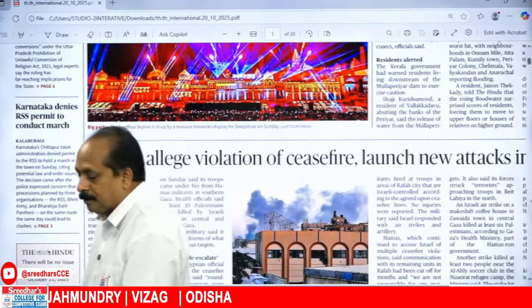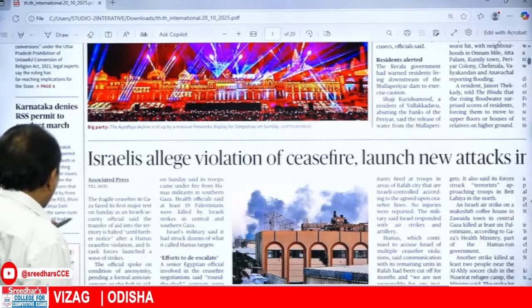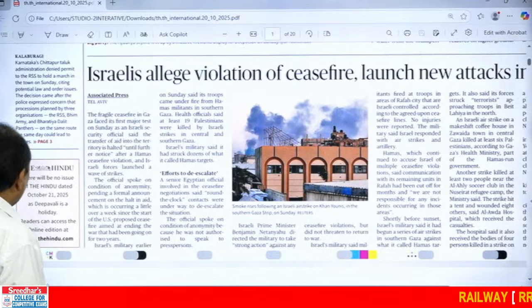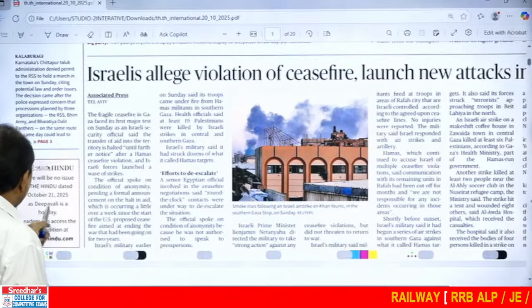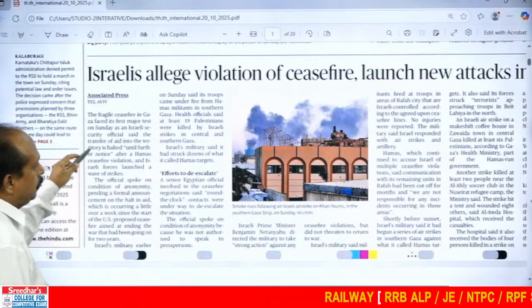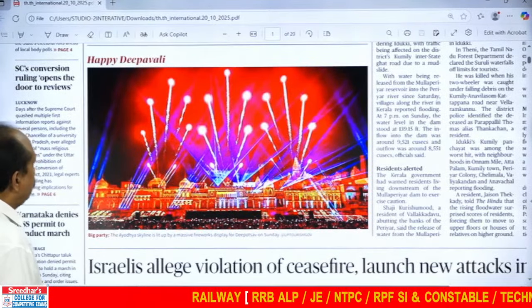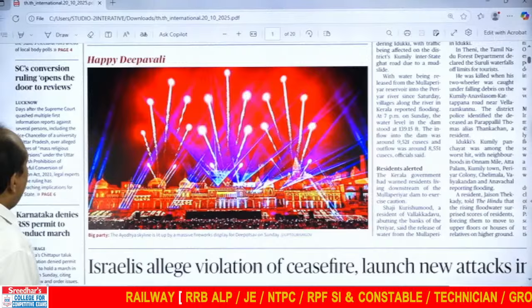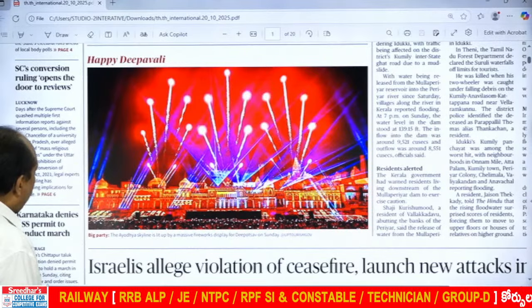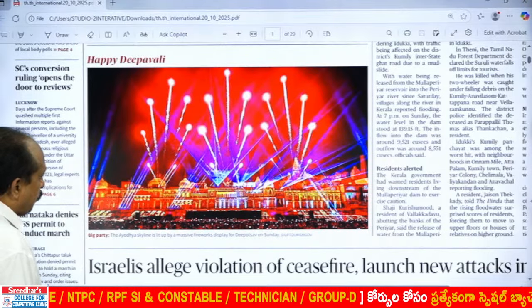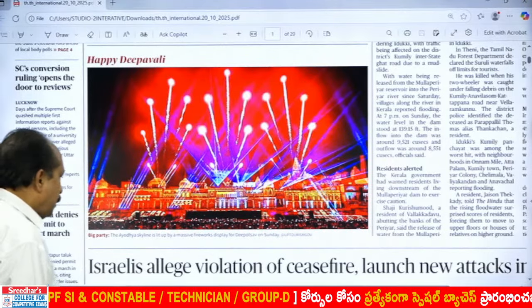Coming to this is what I was talking about. There will be no issue of The Hindu dated October 21st, 2025, as Deepavali is a holiday. And coming to the pic, a beautiful, colorful, illuminated pic. Happy Diwali, big party. The Ayodhya skyline is lit up by a massive fireworks display for Deepotsav on Sunday.